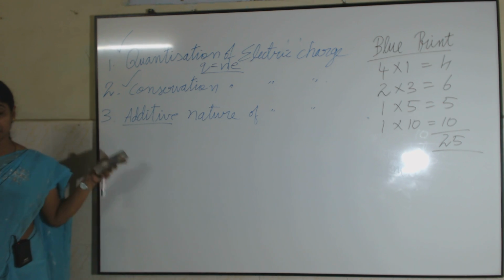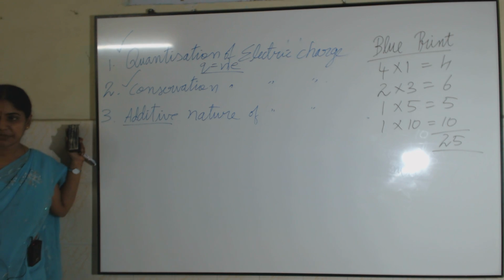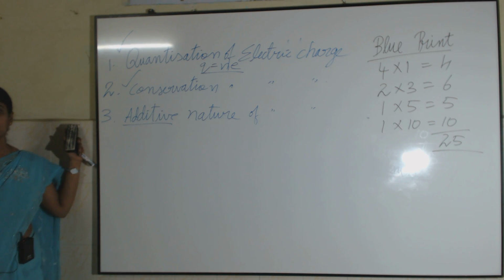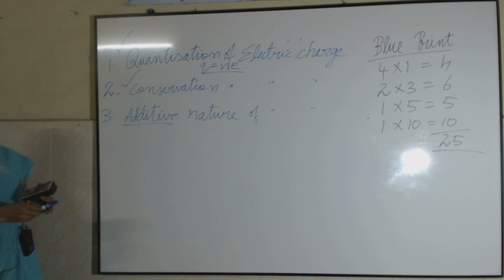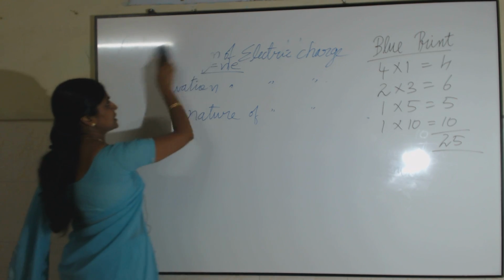Then we have seen the properties of electric charge. First we have seen that like charges repel and unlike charges attract. Experimental verification also we have seen for this property. Then conductors and insulators. The materials are classified based on the electrostatic behavior of a particle. Then we have seen the basic properties of electric charge. Now, in a system, if two charges are present,